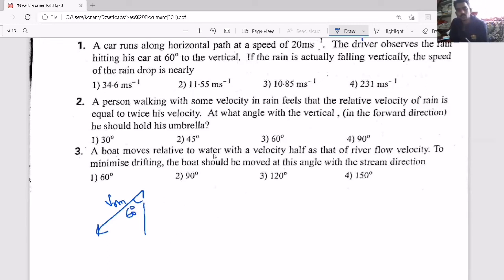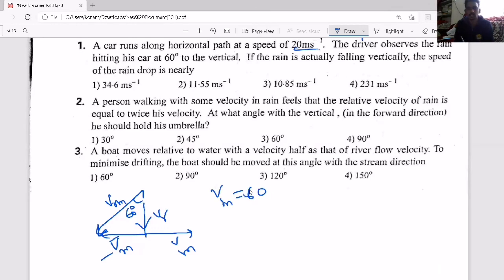This is VRM. Now, if the rain is actually falling vertically, and because of your velocity, you are going like this. So this is actually VR. Now, because of your velocity, let's take this as VM, minus VM. This is VM. So it became like it is at some angle theta. Now the actual rain velocity, VR, they are asking. Here what they have given is VM. So car velocity is nothing but man velocity. So VM value is 20 meters per second.